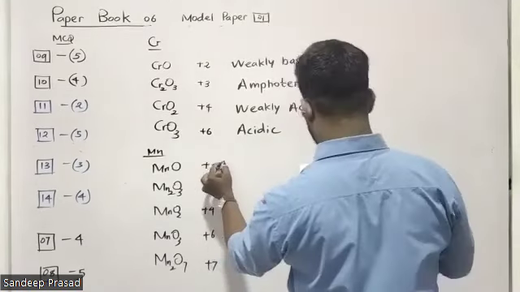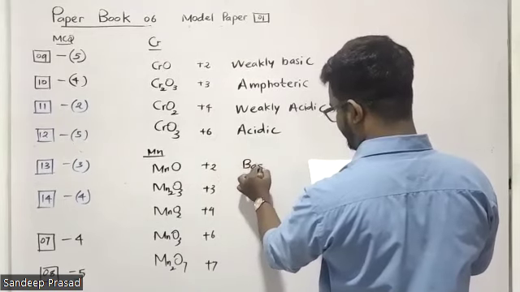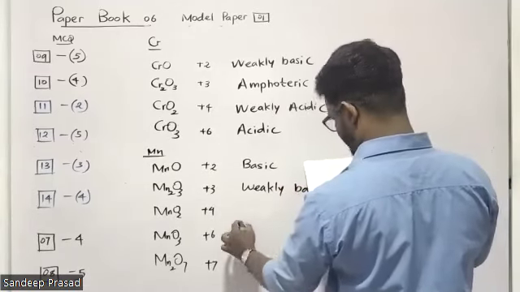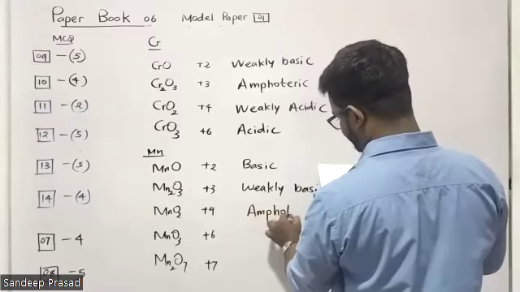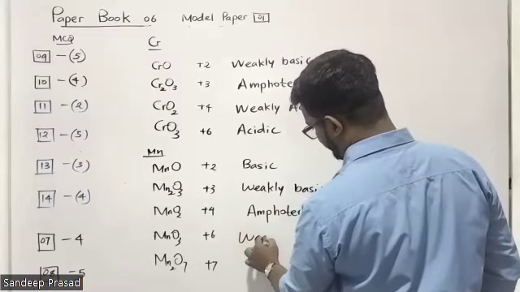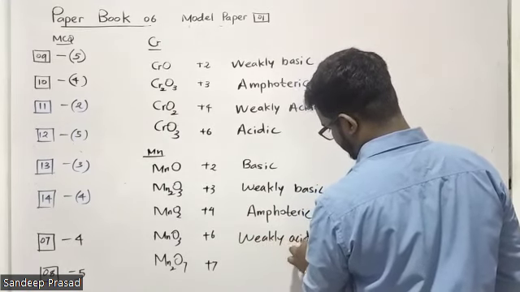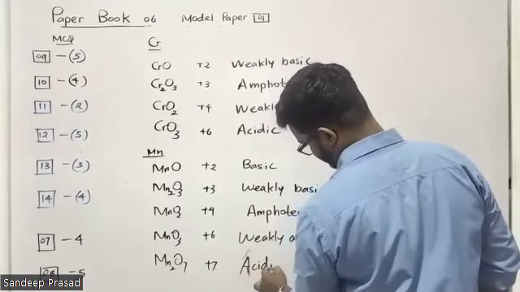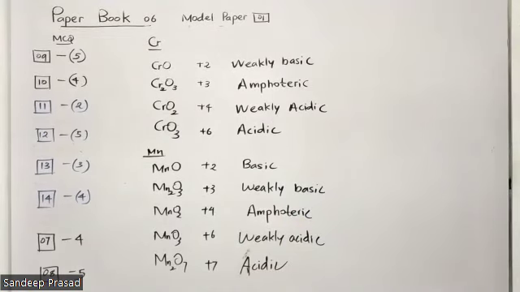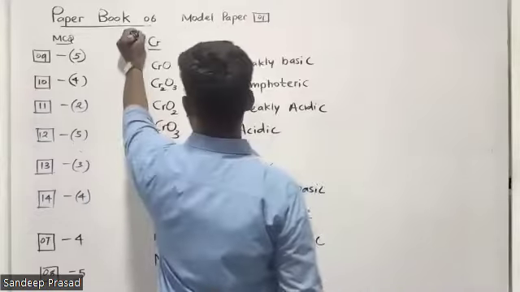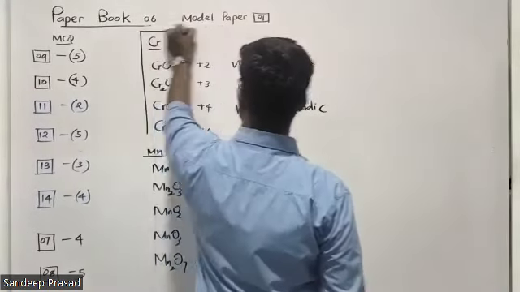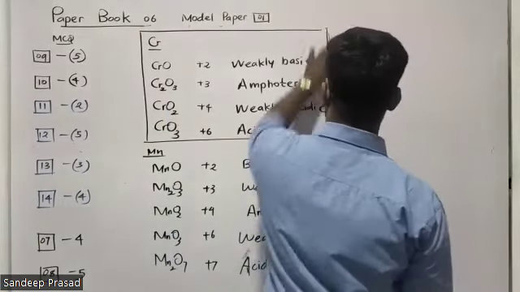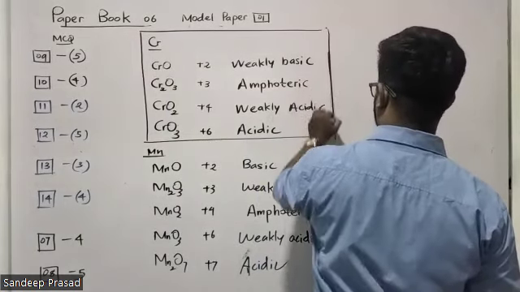Remember, manganese +2 oxidation state we can consider basic. +3 is weakly basic. Then MnO2 is amphoteric. MnO3 is weakly acidic. Mn2O7 is acidic. Remember these things, okay? These are clearly given in your resource book. This is actually the oxides of chromium, and the others are the oxides of manganese.